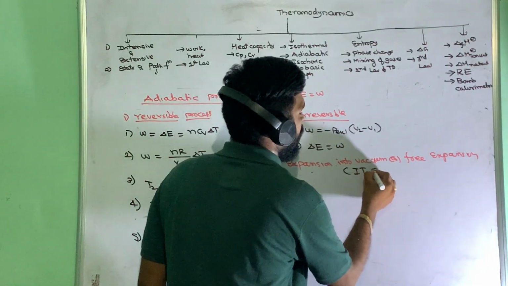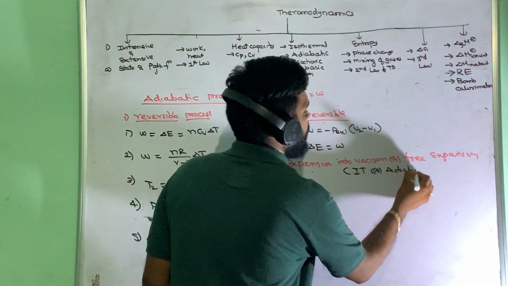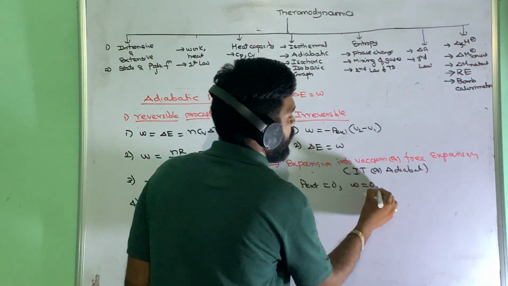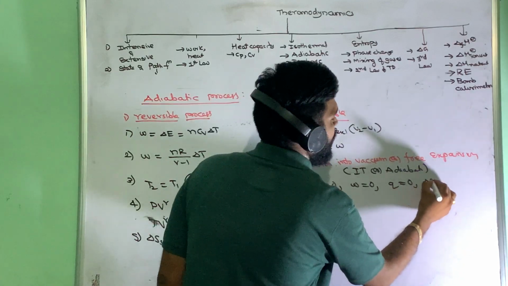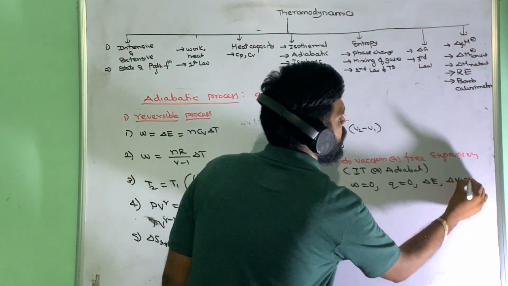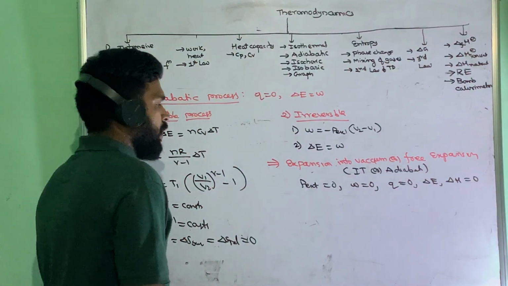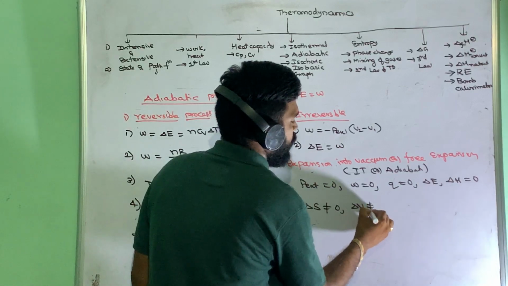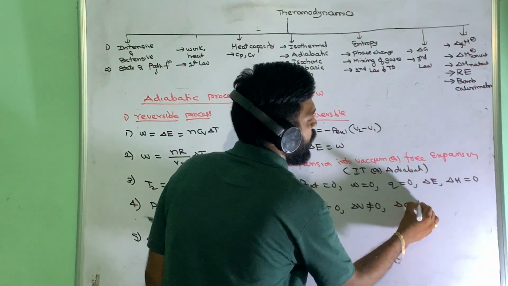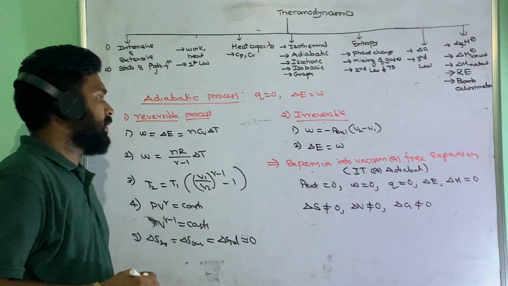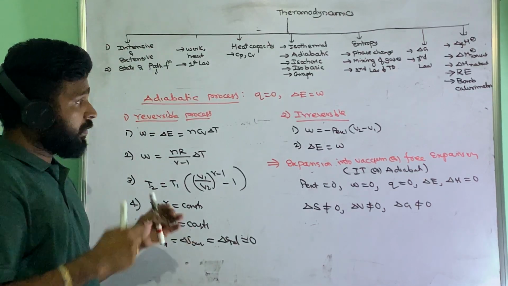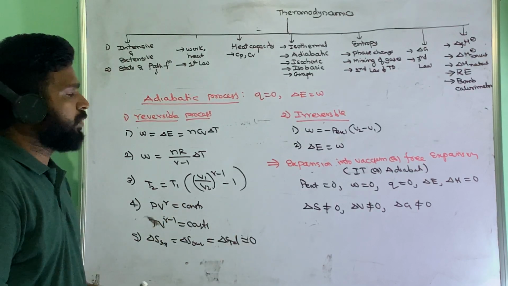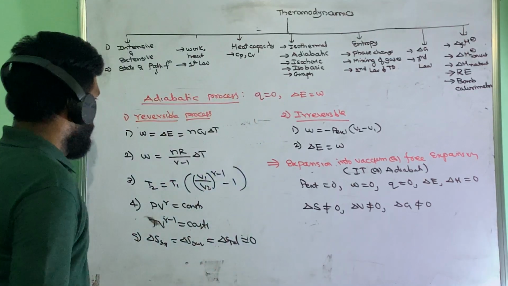Whenever expansion into vacuum is given, then P external will be equal to 0, then work will be 0 and heat will be 0, and delta E and delta H also will be equal to 0. So what will not be equal to 0? Delta S not equal to 0, and delta G will not be equal to 0. So this is related to expansion into vacuum or free expansion; in the isothermal or adiabatic case, you can use it. Next one.